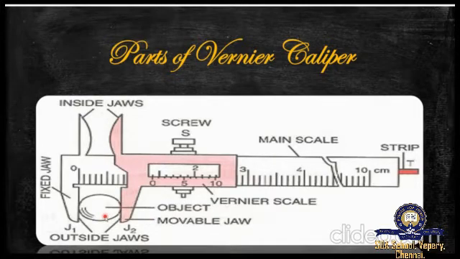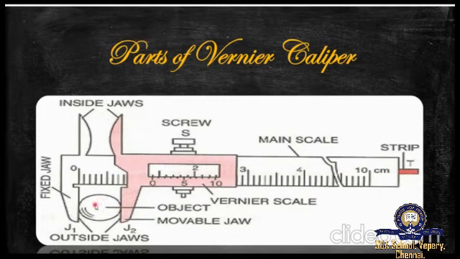Okay, and to the right of the fixed jaws, a slider with an upper and lower movable jaw is fixed. The slider can be moved or fixed to any position using a screw. The vernier scale is marked on the slider. This is a vernier scale. It has 10 divisions in it. It moves along with the movable jaw and the slider.